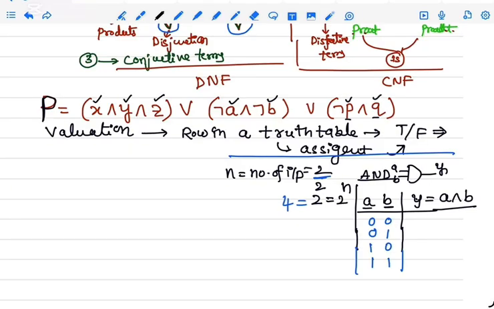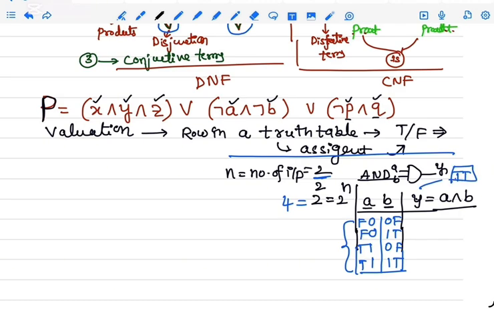Sometimes we write these as false, false, false, true, true, false, true, true. These are called valuations, that is, a row in a truth table. This is called the truth table, TT.